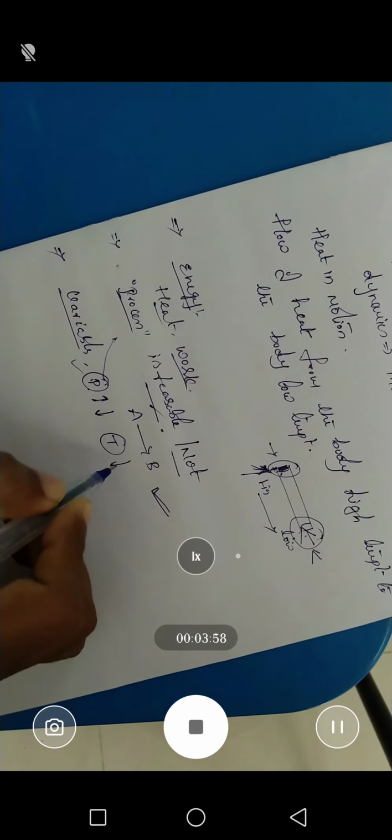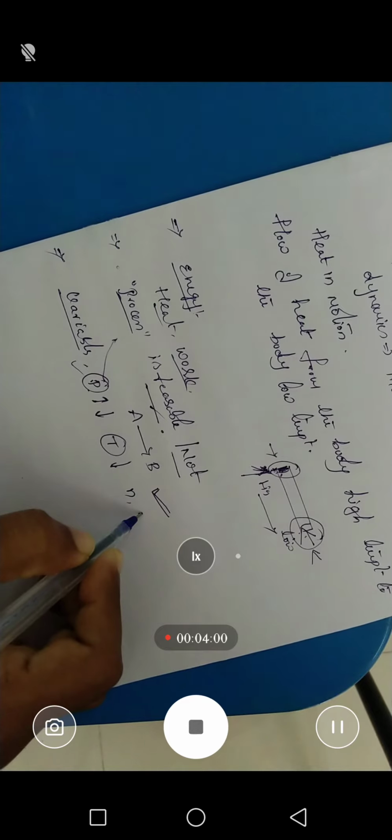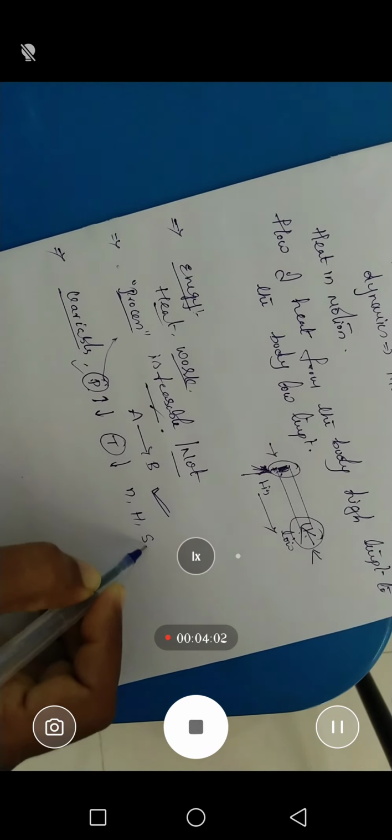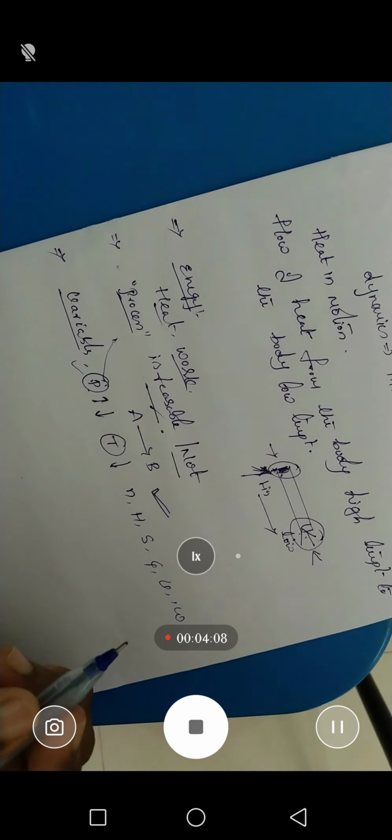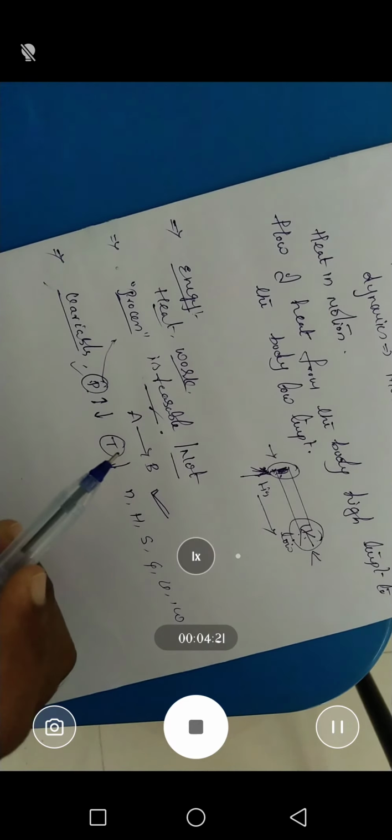So pressure, temperature, number of moles. Next, enthalpy, entropy, Gibbs free energy, volume, and work done. These are all called variables. These gas variables, whether they are affecting or being affected, we can calculate or discuss in this particular topic.